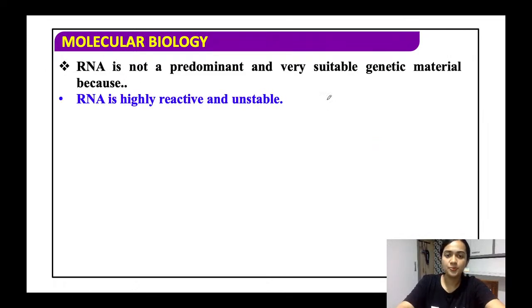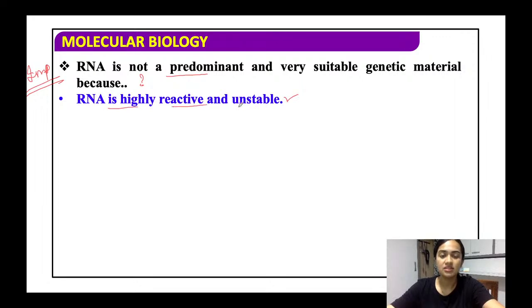RNA is not predominant and it is not very suitable as the genetic material. A very important question: why is RNA not the genetic material? RNA is highly reactive and unstable.